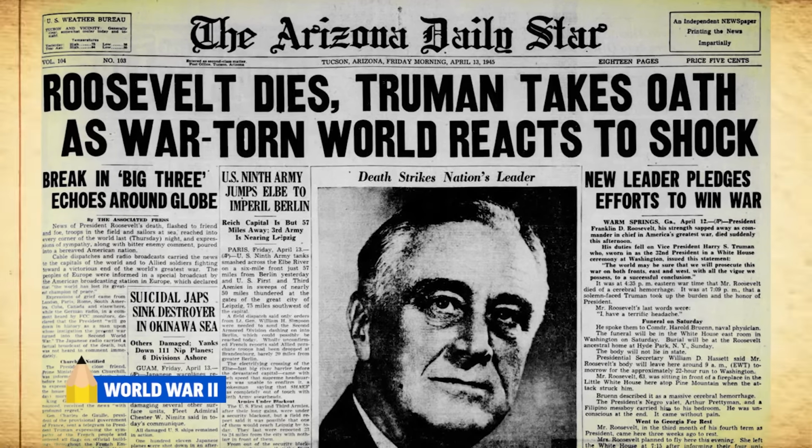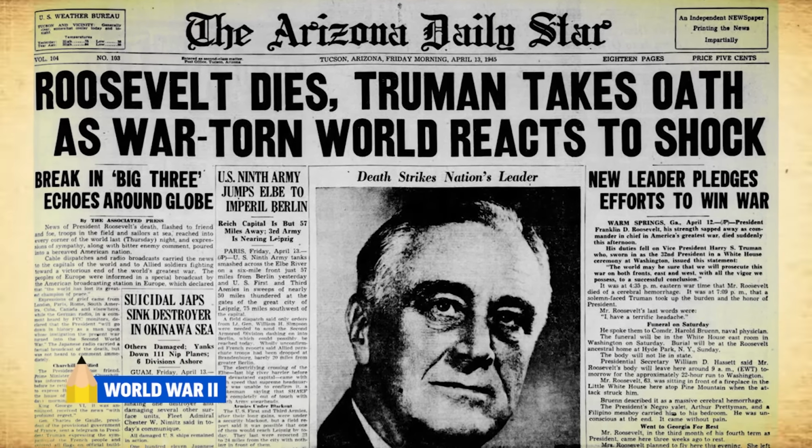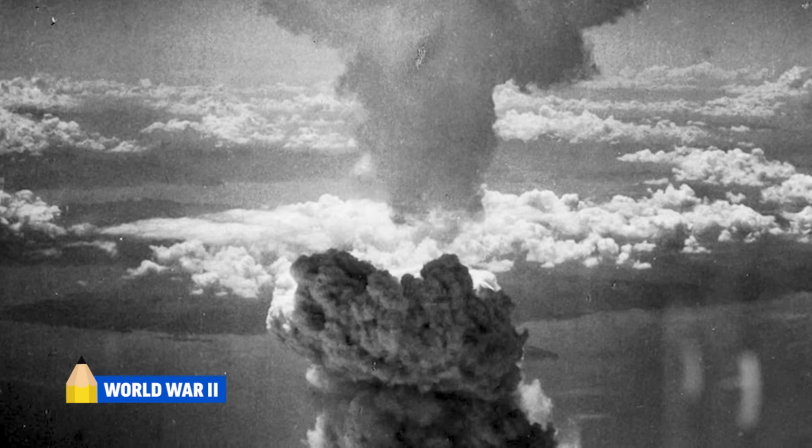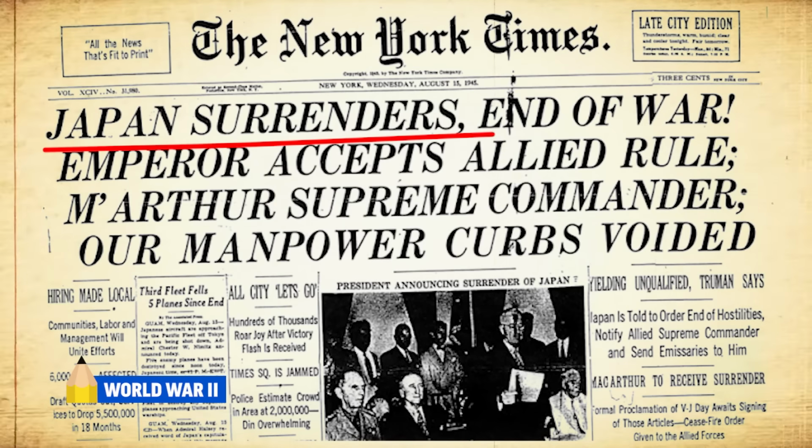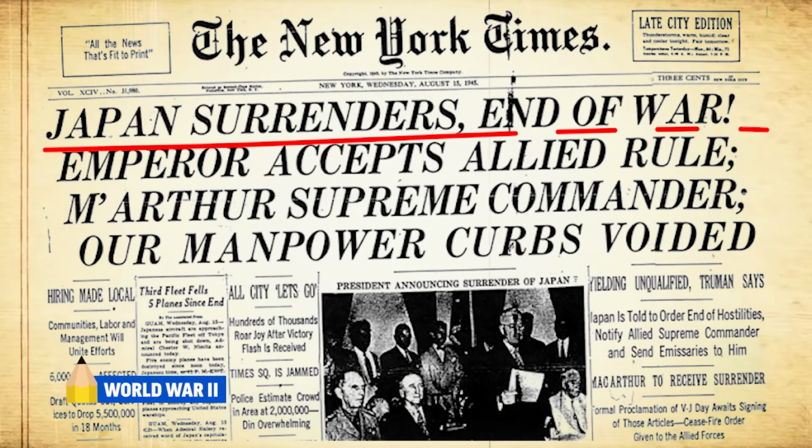President Truman, who took over after FDR's death, would accept nothing but unconditional surrender from Japan. He approved the use of the atomic bomb. After the bombings of Hiroshima and Nagasaki, Japan finally surrendered in the fall of 1945, officially ending World War II.